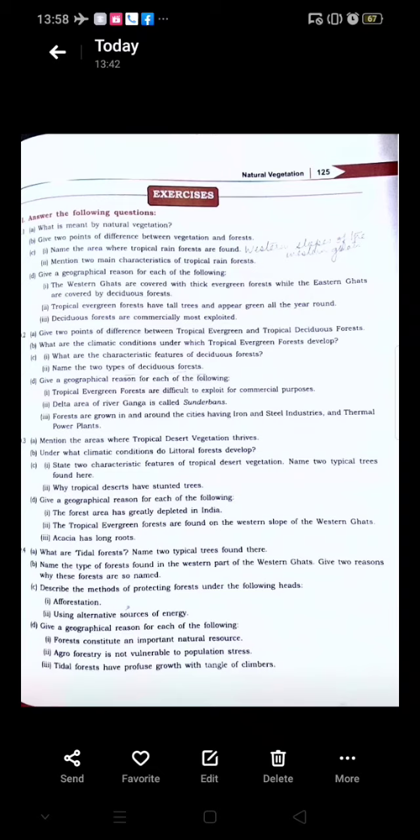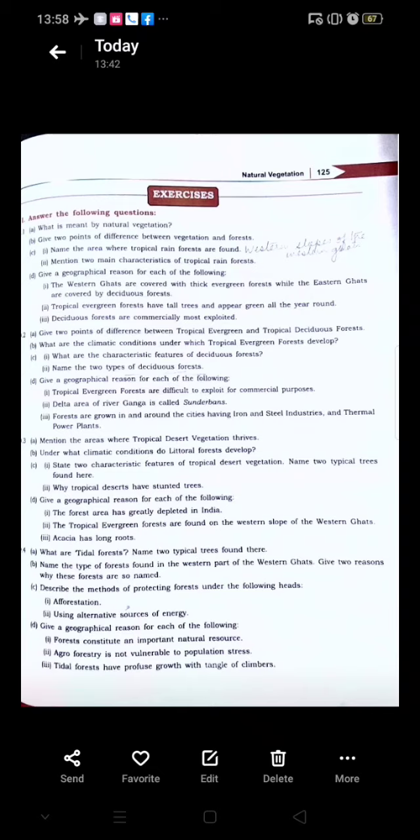So, what will you write for this? Tropical evergreen forest, why is it difficult? It is dark and dense, very difficult to enter these forests. Secondly, a number of varieties grow in one area. As such, the same variety cannot be found in the entire place. So, it's difficult to exploit for commercial purpose.